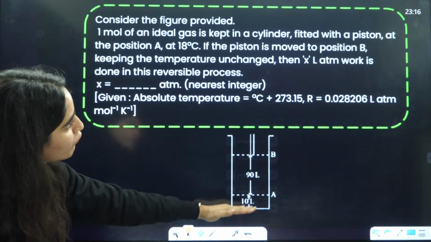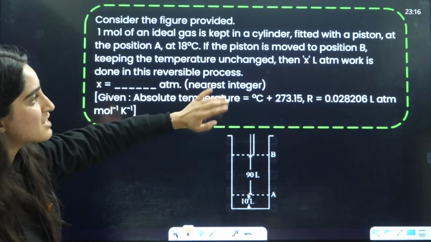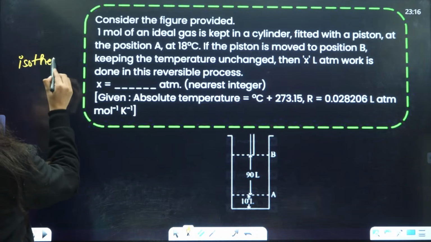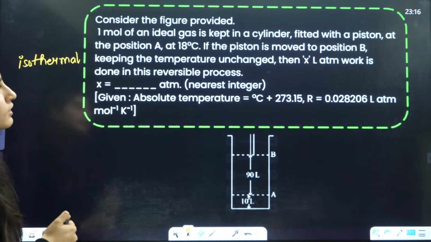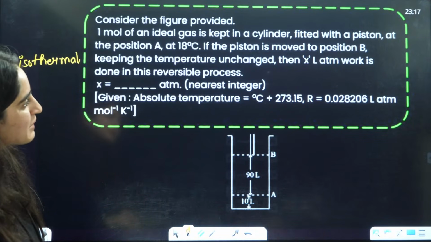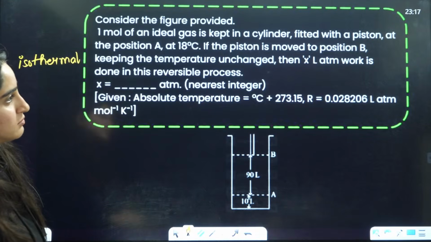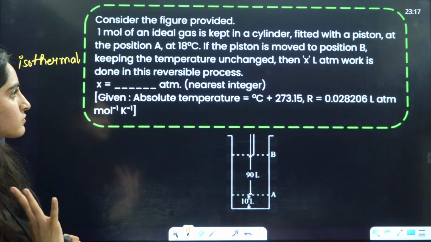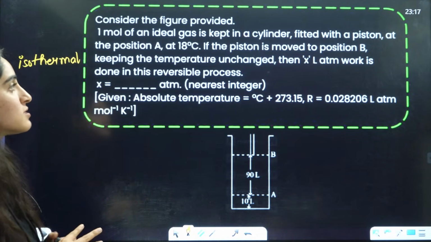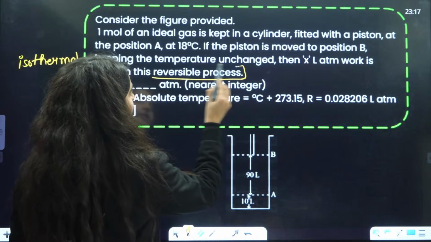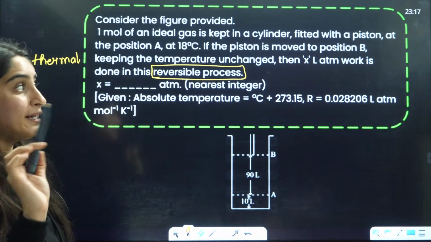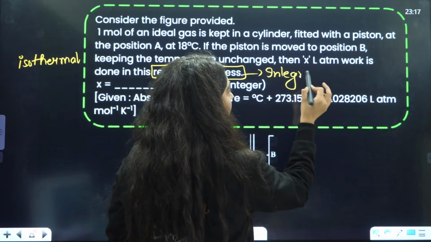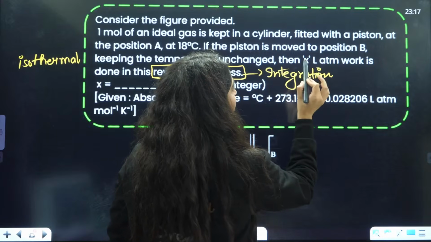If the piston is moved to position B, keeping the temperature unchanged, that means it is an isothermal process. First thing is it is isothermal. Write it here. Right? Keeping the temperature unchanged, then X liter atmospheric work is done. Work they are asking you in this reversible process. They are giving that this is a reversible process. That means integration you need to do here.